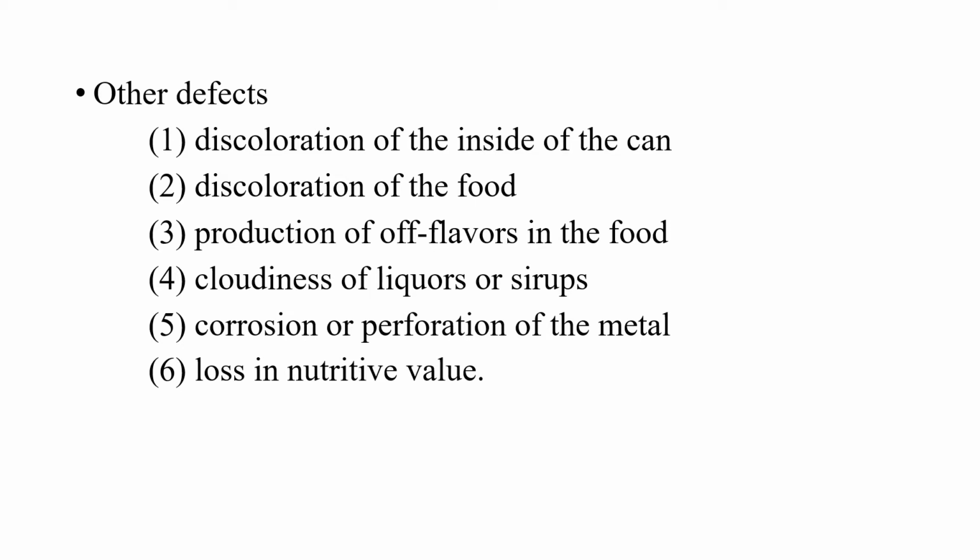So other defects that occur in the canned food due to chemical causes, first and foremost, are the hydrogen swelling, and then the discoloration of the inside of the can or of the food, which also leads to off flavors, cloudiness of liquids or syrups, corrosion or perforations of the metal, and loss in nutritive value.